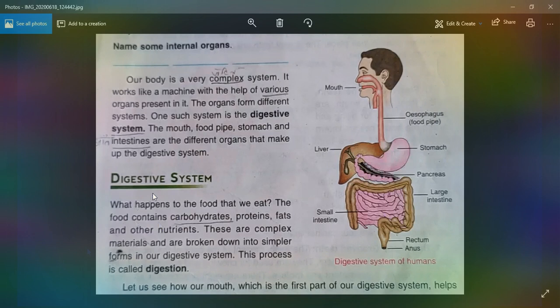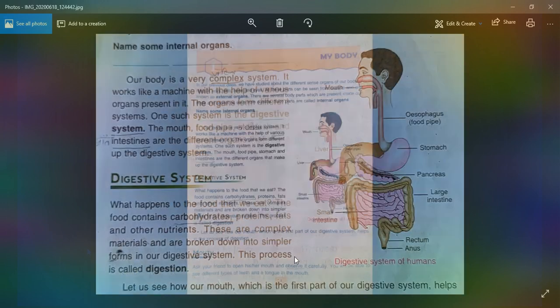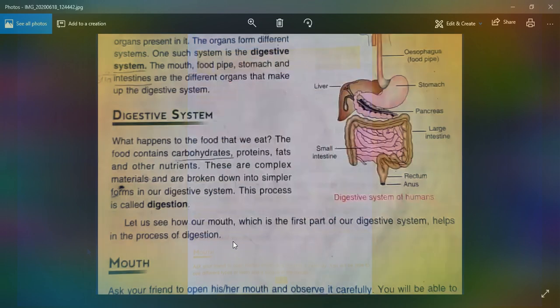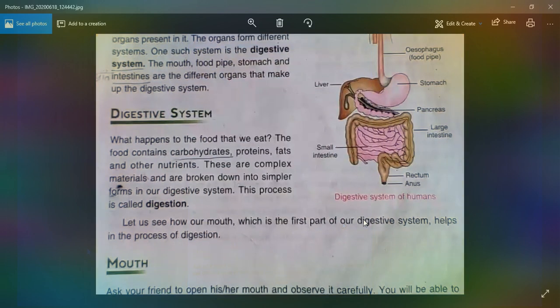So we come to the point: the digestive system. What happens to the food that we eat? The food contains carbohydrates, proteins, fats, and other nutrients. These are complex materials and are broken down into simpler forms in our digestive system. This process is called digestion. Let us see how our mouth, which is the first part of our digestive system, helps in the process of digestion. Let us learn one by one.